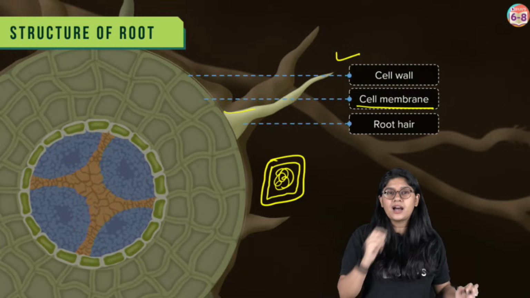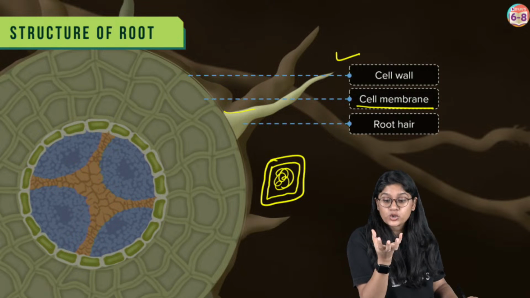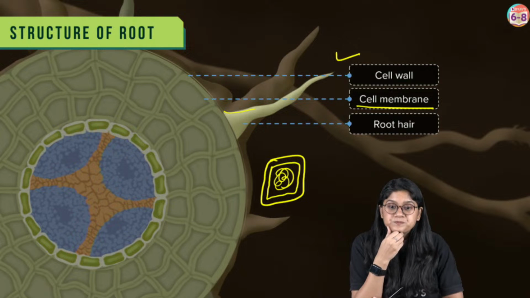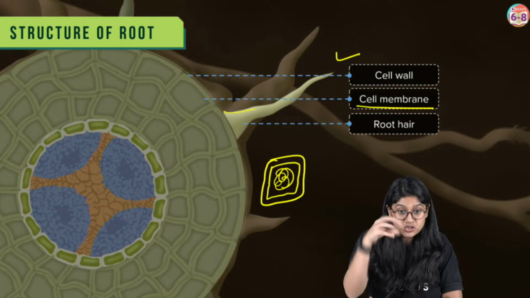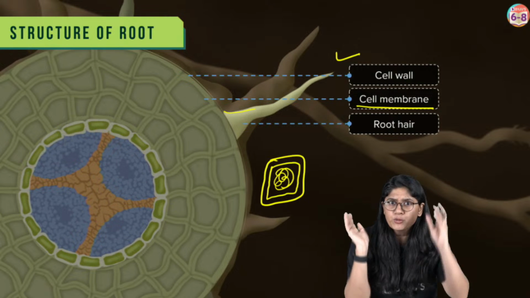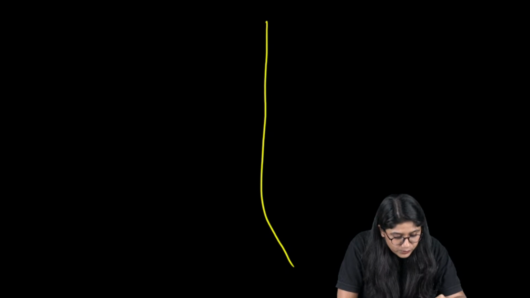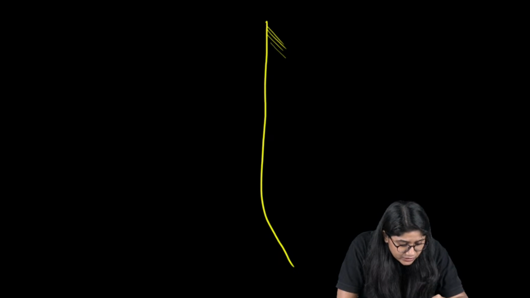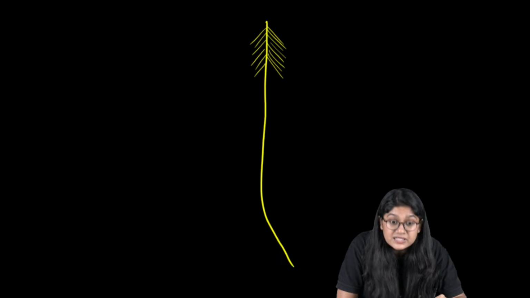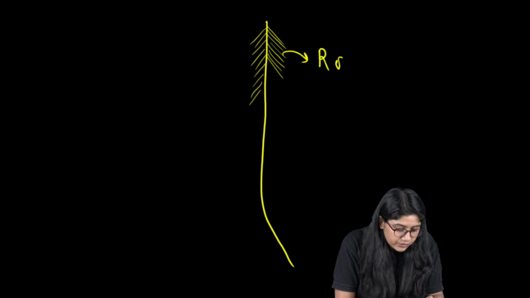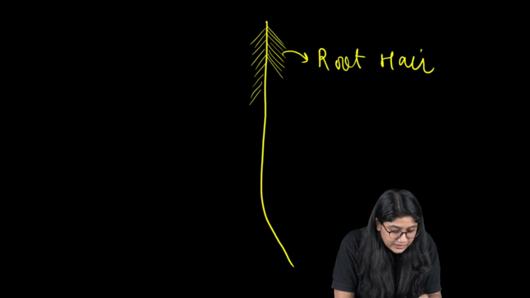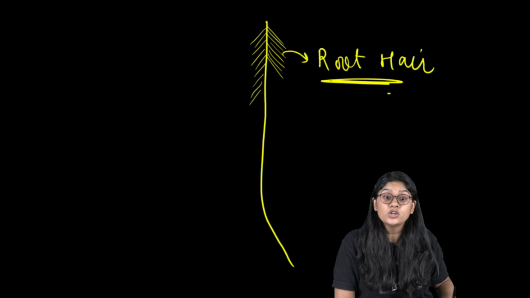How many of you have seen a money plant which is growing in water? I'm sure you would have seen. If you have a money plant or a plant growing in water, if you take it out, or if you put it in the sunlight, you will be able to see that if this is the main root, you will see those fibrous, very thin, white colored structures. Yes or no? How many of you have seen these? I can see you, right? These are the root hairs. So, we can say that root hairs are present on the root.